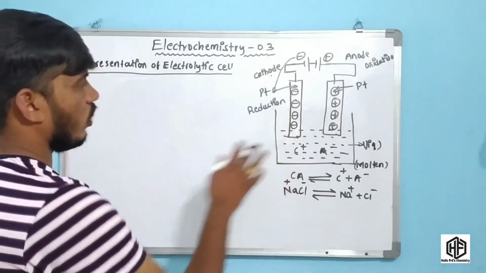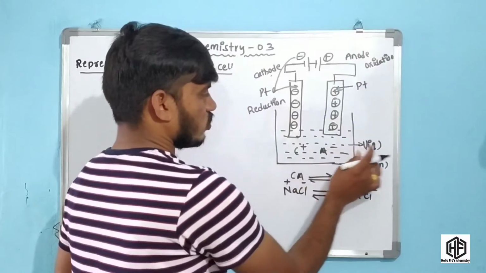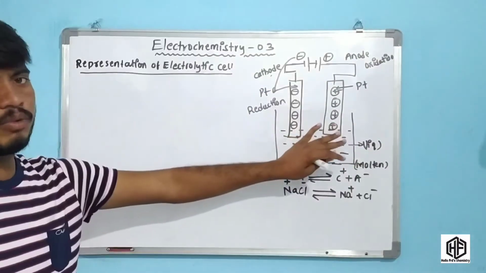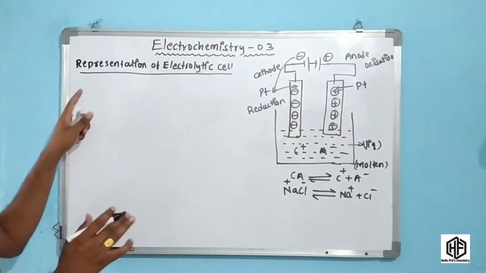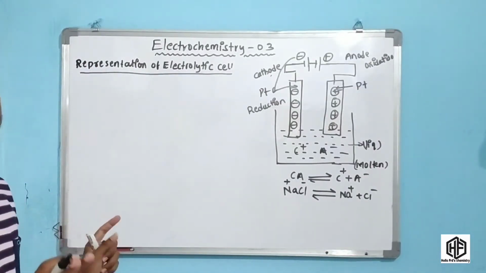Okay friends, these are the platinum electrodes. Here the electrolytic solution is in liquid state. This is the diagram of the electrolytic cell. Now we are going to discuss the representation of this electrolytic cell. This is so important, friends.